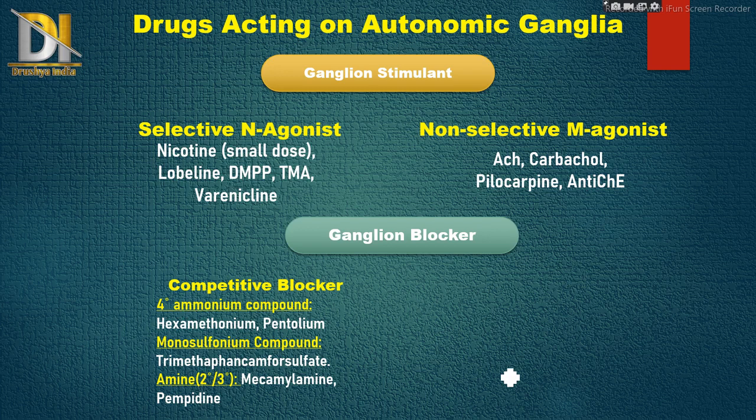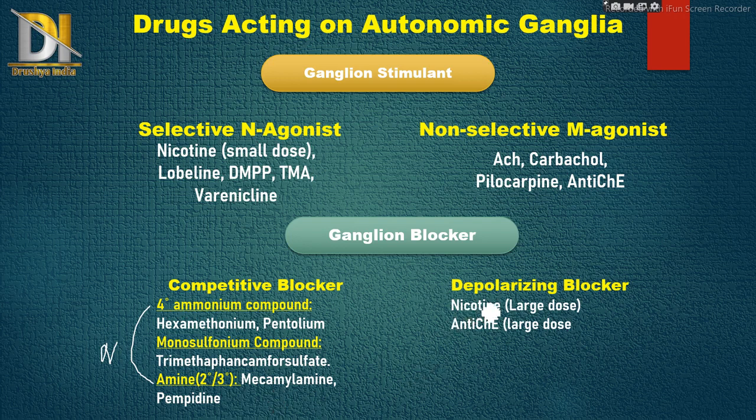Next is the sulfonium compound, which includes only one drug, that is trimethaphan camsylate. Then next is amines. Out of three, two classes are amines, which means they contain terminal nitrogen. First was quaternary, and these are secondary and tertiary, which include mecamylamine and pempidine.